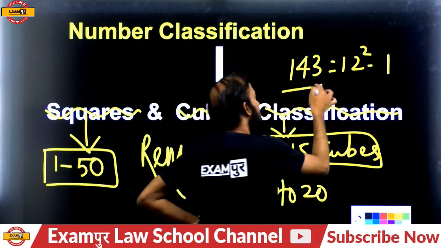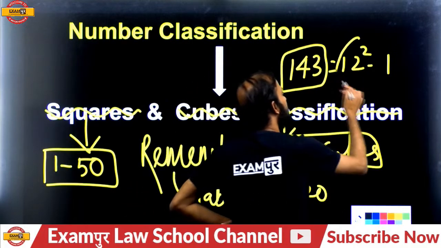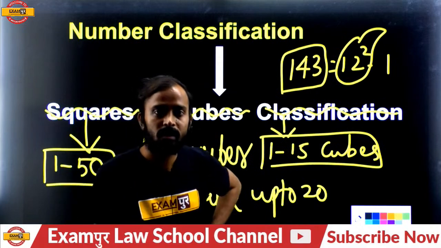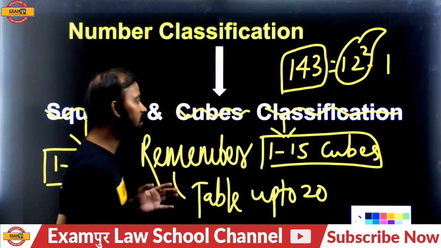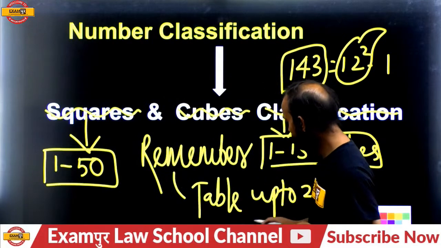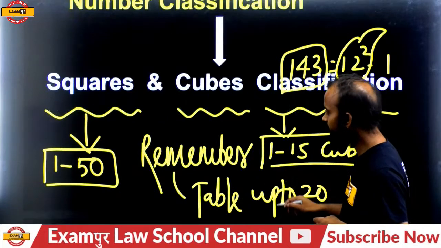So do not remember 143 separately. Remember 12 square, and if you know 12 square, then obviously you know 143. This is number classification, an analytical reasoning topic, and understand each and every section of it.